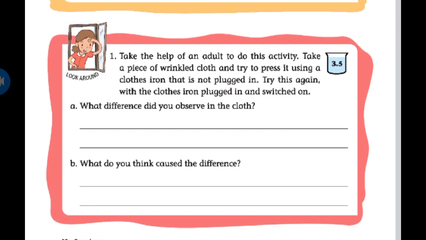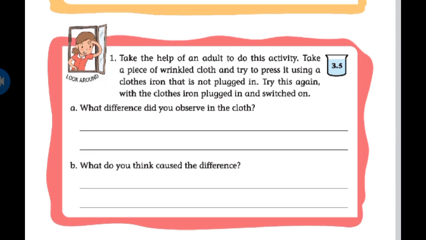First you have to press that wrinkled cloth with the iron box when that is not plugged in. Are you clear about this, my dear students? Without plugging in, try to press the clothes.